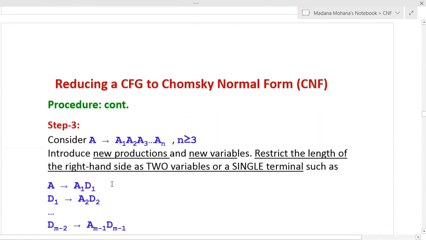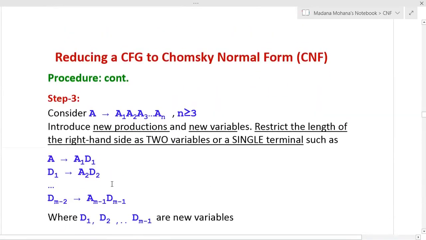Now coming to step 3. Here in step 3, we have to consider only the productions which are not satisfying the second condition. Now, if the productions are of the following form, consider A derives A1, A2, A3 and so on up to An. Here you can see the right hand side of A consists of n variables, that is, length greater than or equal to 3.